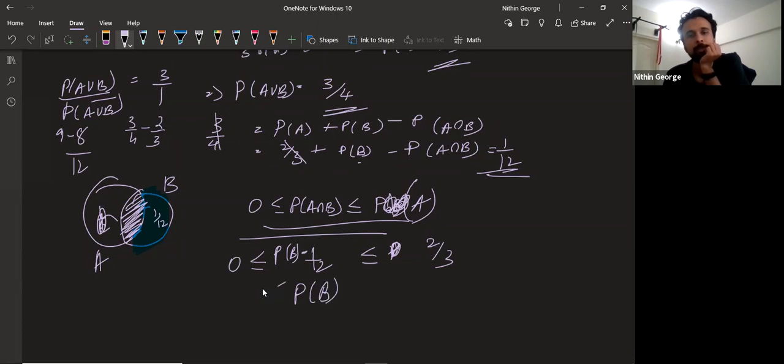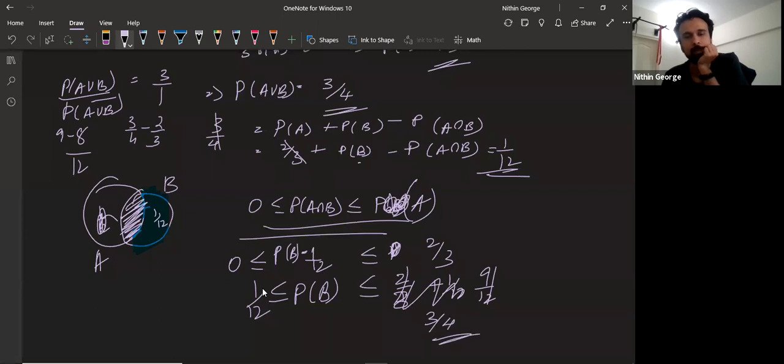So probability of B is between 1/12 and 2/3 plus 1/12, which becomes 8/12 plus 1/12, which is 9/12, which is 3/4. We can say that the probability of B is between 1/12 and 3/4.